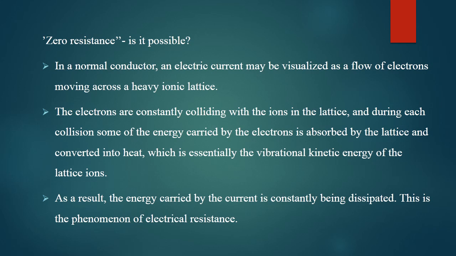This interaction or collision between the lattice ions and the flow of electrons disappears when there is a decrease in temperature, or when the magnetic field gets into it. This is how zero resistance is possible. As I already mentioned, there is no meaning in saying that it has resistance; literally, it is extremely low or negligibly low.